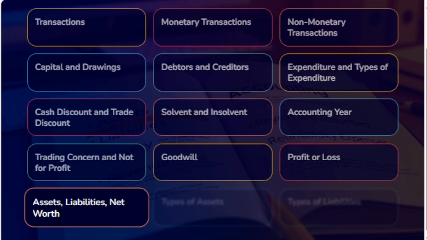If you talk about the types of liabilities, we have two types of liabilities. Very first, fixed liabilities or long-term liabilities, and the second one is current liabilities. The fixed liabilities or long-term liabilities are one major source of fund in the business. It may be in the form of capital, secured loan, long-term loans from bank or from any financial institutions, etc.